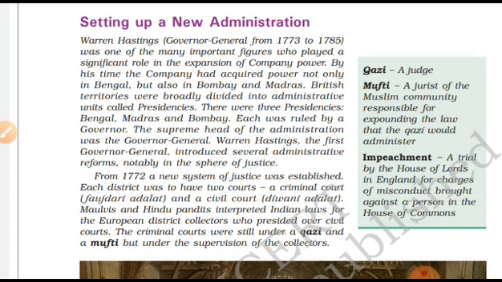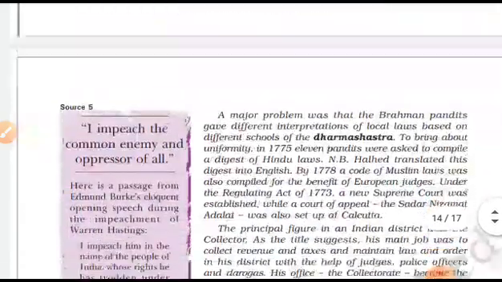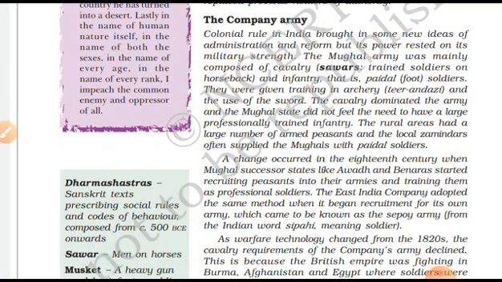That's why there were three presidencies: Bengal, Madras, and Bombay. Each was ruled by a governor, and then comes the Governor's Raj too. And they came with an assembly, and that's why we have a court system today, guys. These British were very intriguing and very clever, and they had a kind of sweet poison: we will provide you everything, but in fact they will never provide you anything, and they will occupy everything from you. Then the company's army, colonial rules.